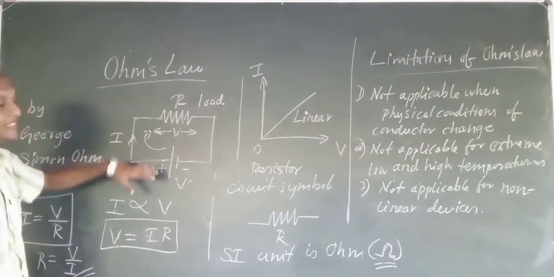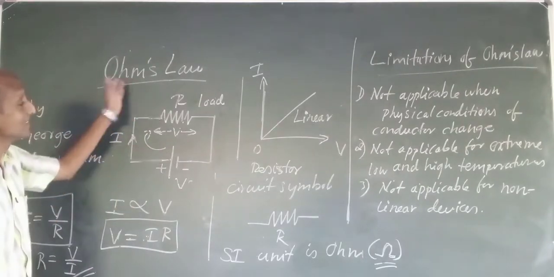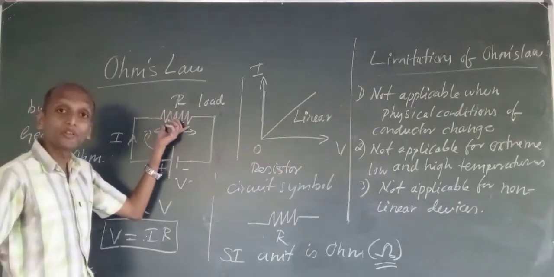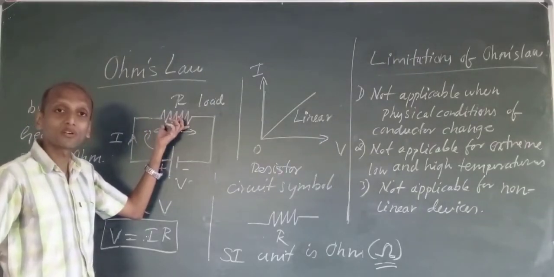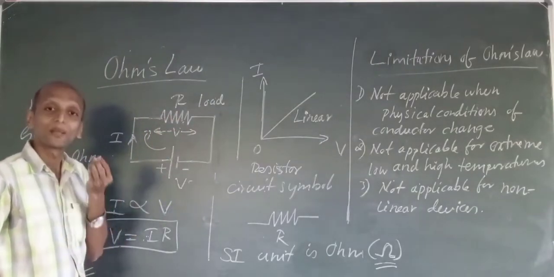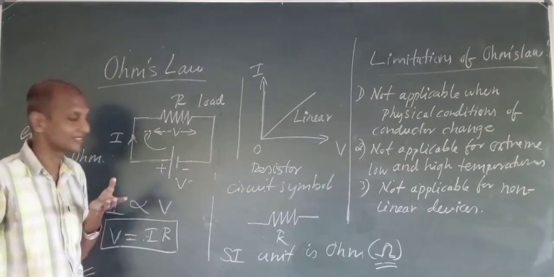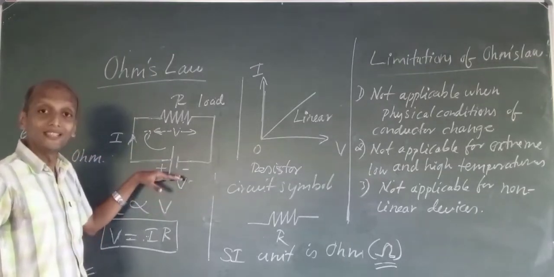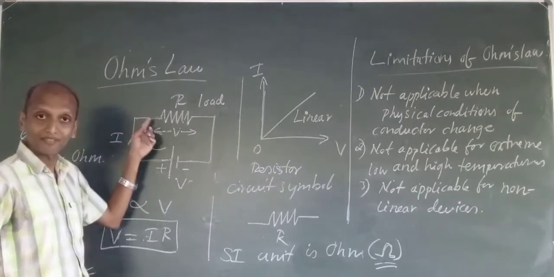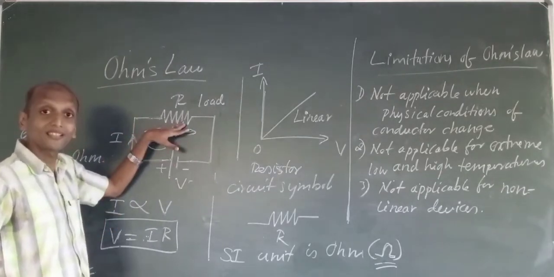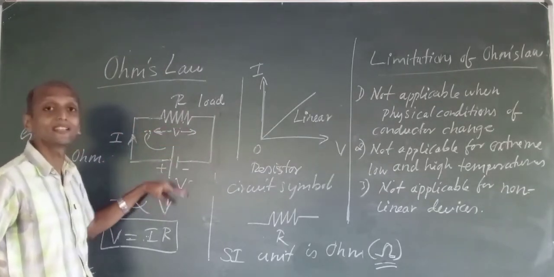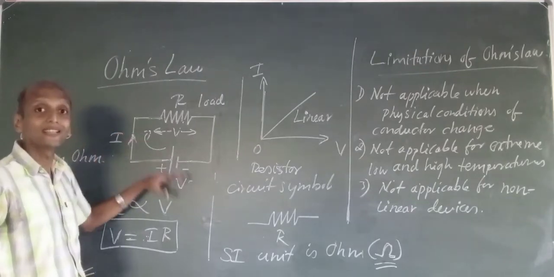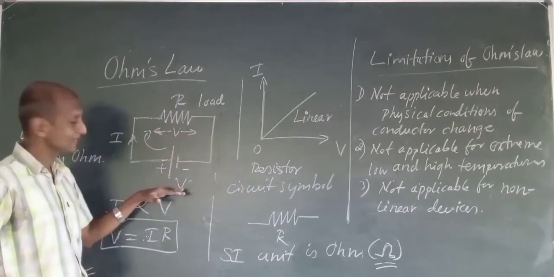Ohm's law is very important, and it tells us about a property of a material called resistance; each and every material in the universe has certain resistance. As I increase the voltage, current also increases in the same proportion.